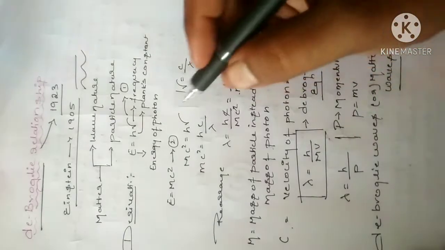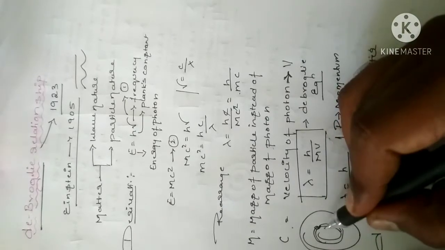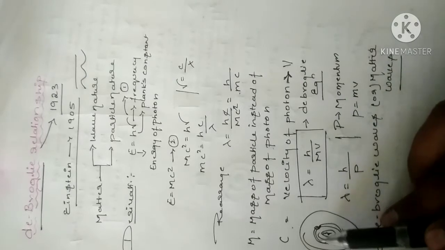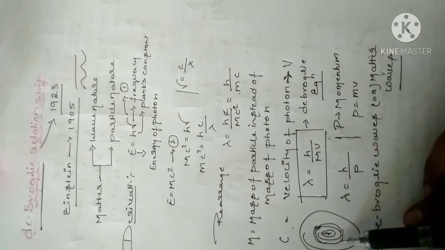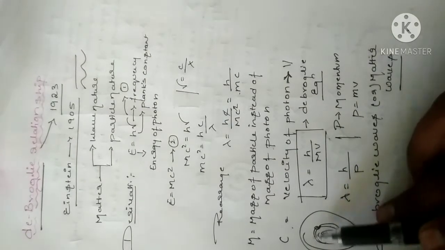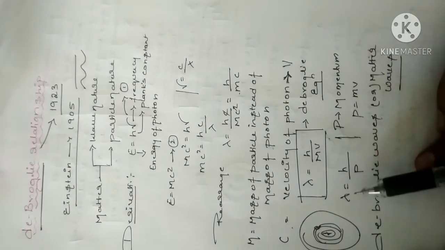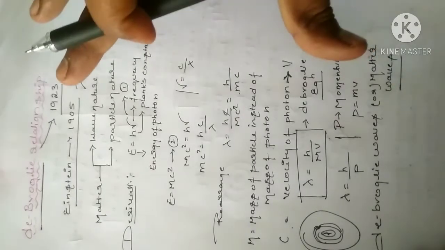When electrons are moving, m is the mass of the electron moving with a velocity v, and the product is called p, the momentum. So lambda is equal to h by p. This is nothing but de Broglie waves or matter waves.